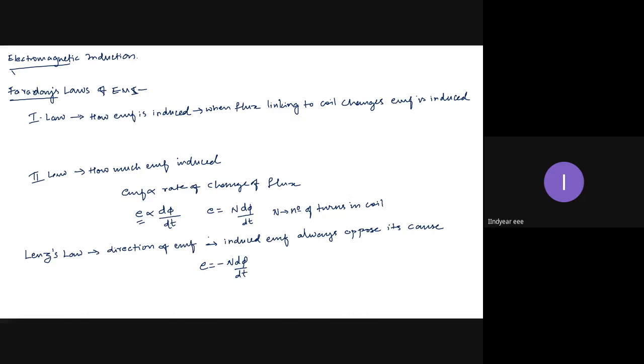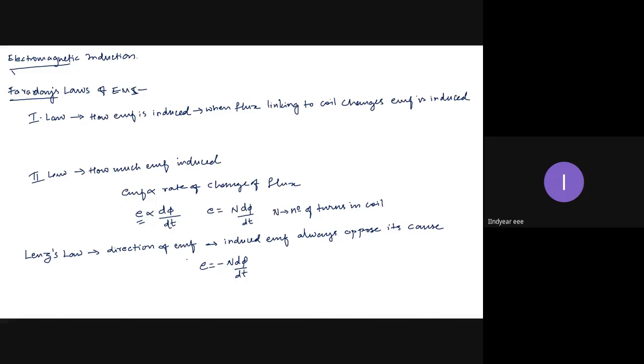So remember one thing: because the individual quantities oppose their causes, the electrical system is stable. When we deal with the particular topics, I will justify this statement at every point, and this is always true. So this is what induction is: electromagnetic induction, Faraday's first law, Faraday's second law, and Lenz's law.